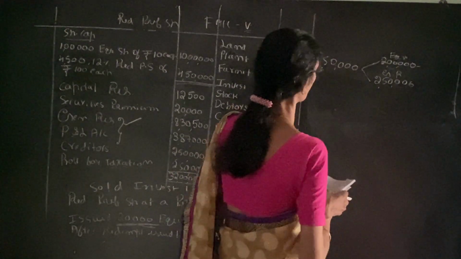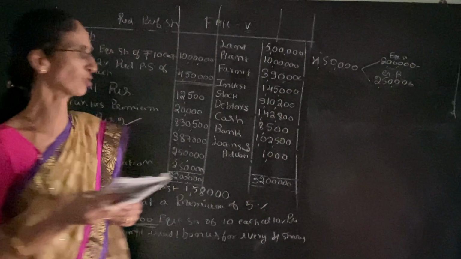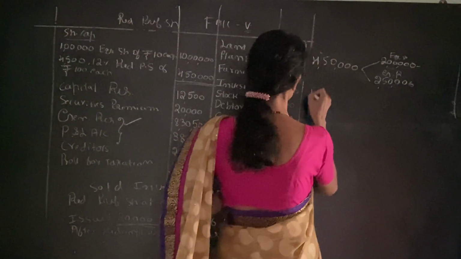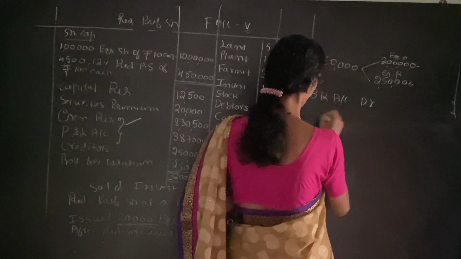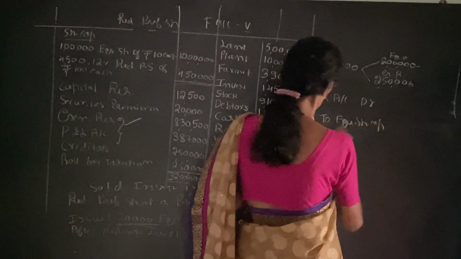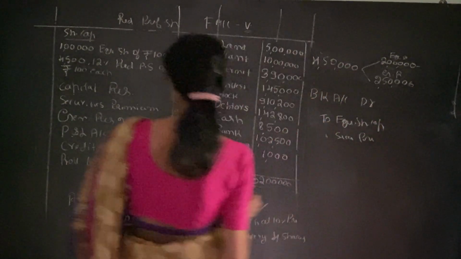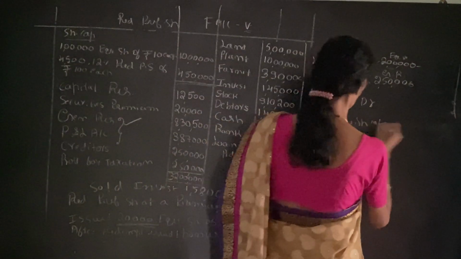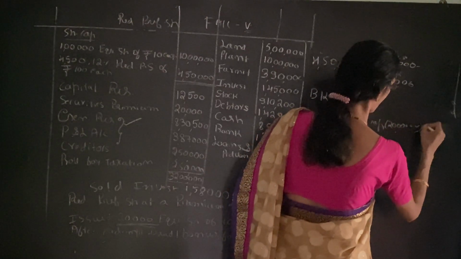Next we have to pass the entry for the fresh issue of shares. The entry is bank account debtor to equity share capital account, to securities premium account. It is clearly given that equity shares issued are 20,000 shares of rupees 10 each, so it is 2 lakh.